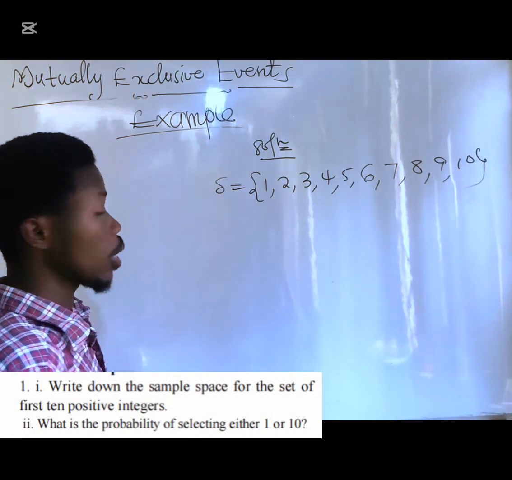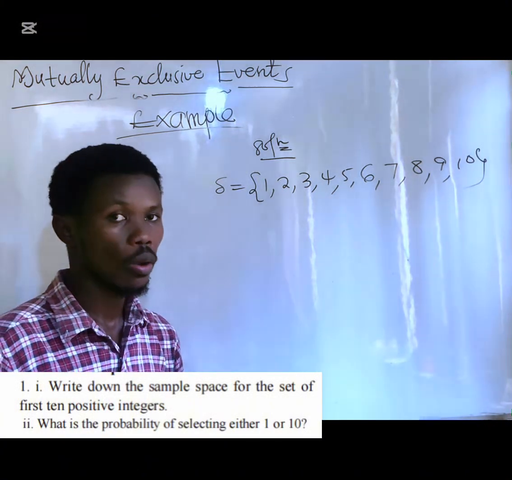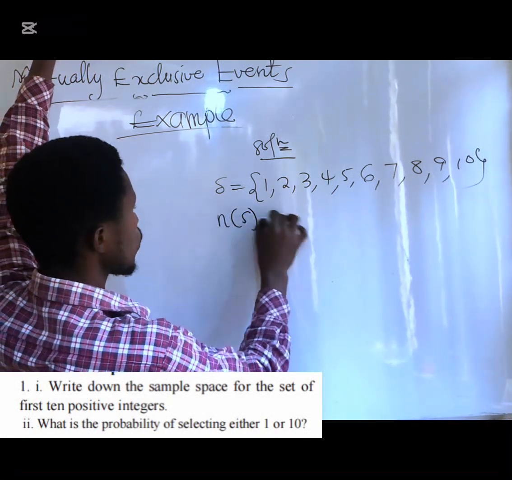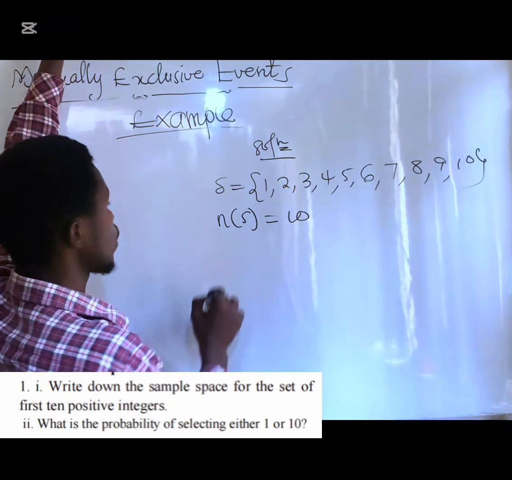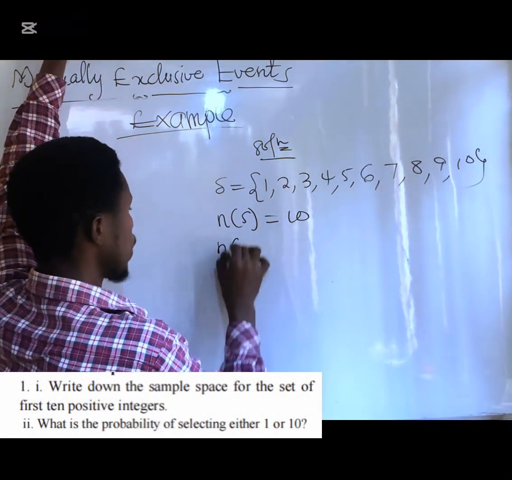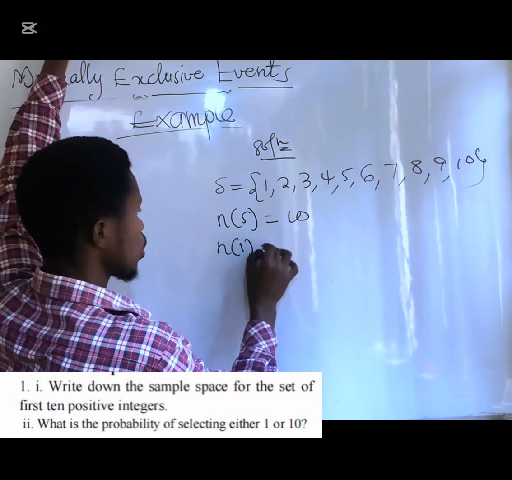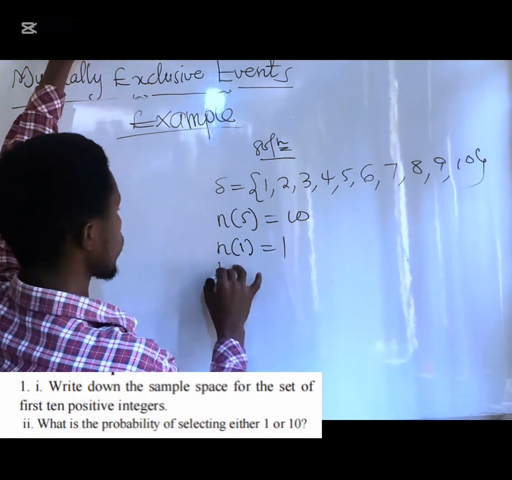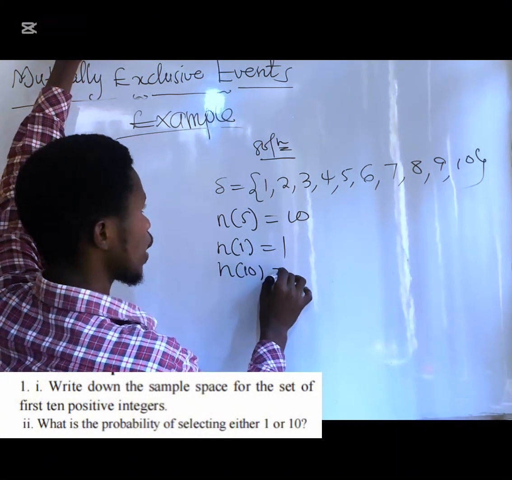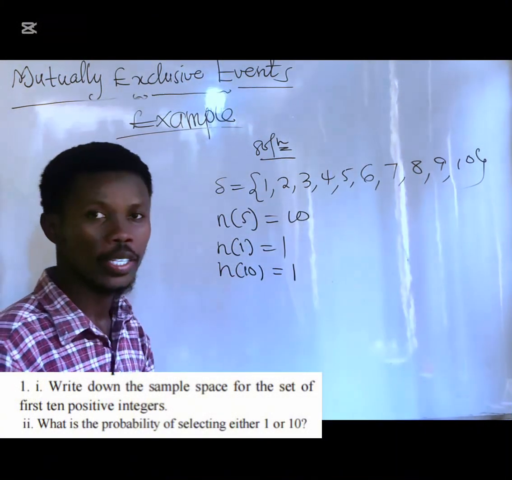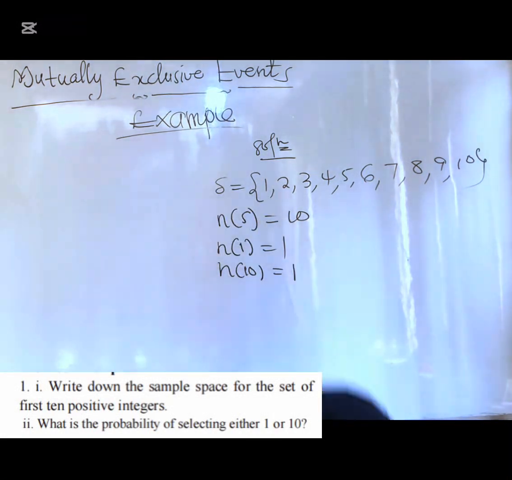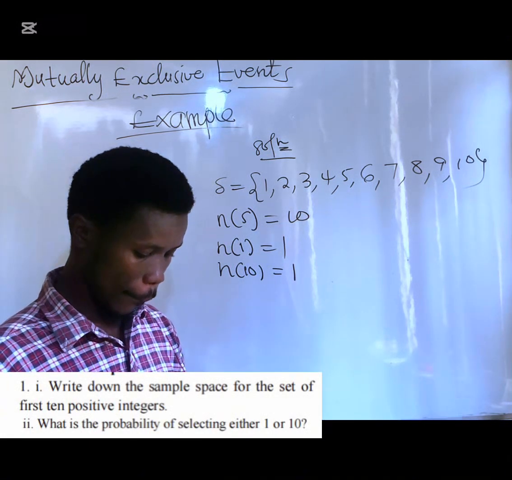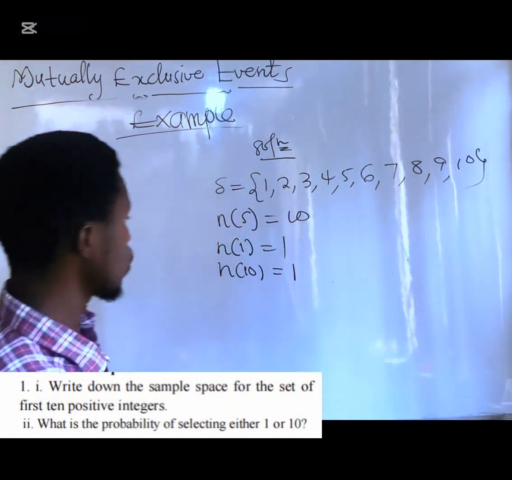Now, if these are our first 10 positive integers, what do you want? The question is that you should find the probability of obtaining 1 or 10. So here, our sample space, if you count them, you get 10, right? First, you have to get the event of obtaining 1. It's 1, because you can only obtain 1 once. Then the event of obtaining 10 is also 1. You can only obtain 10 once. Is that okay? You can only obtain them once.